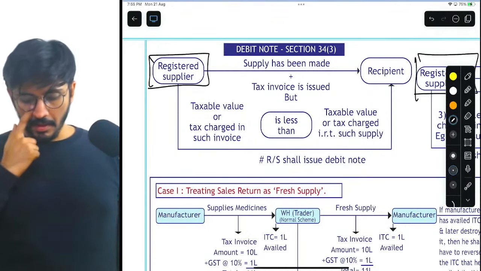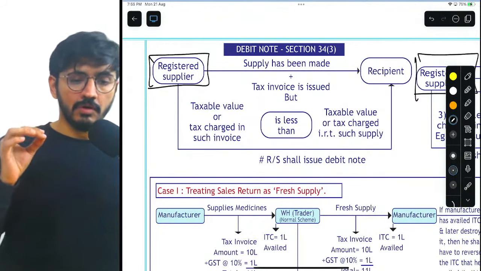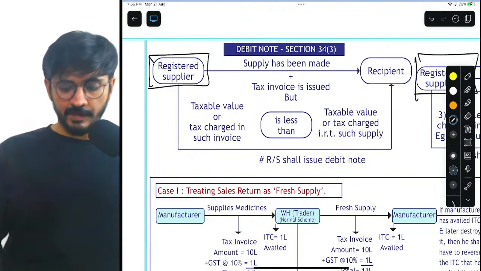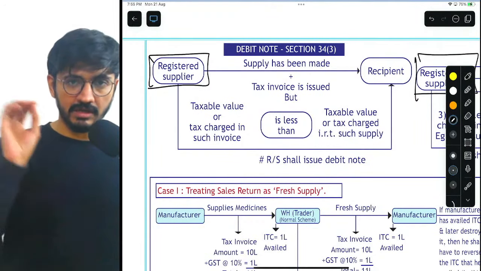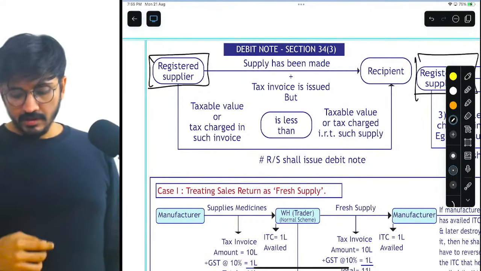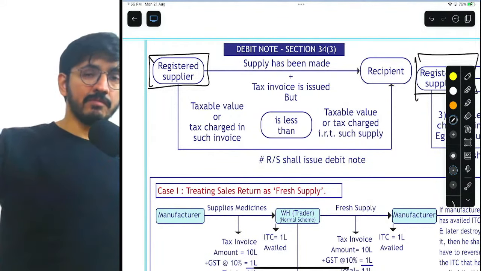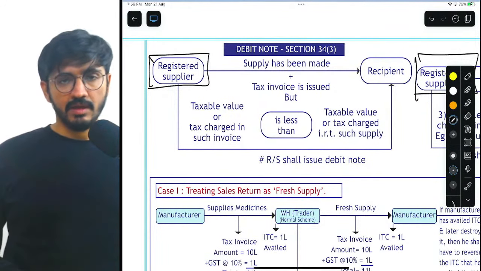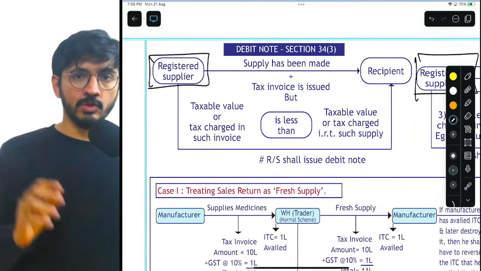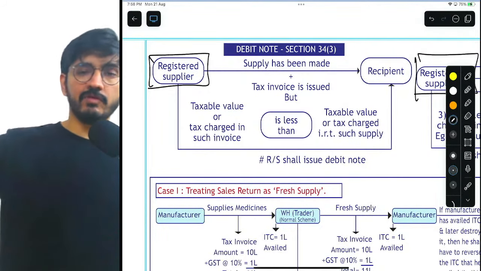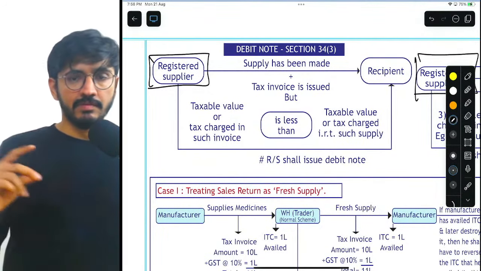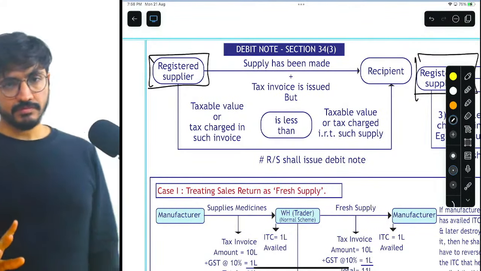You have to understand the entire perspective from the end of registered supplier. Now, if as a registered supplier you will receive money from the recipient, then you will issue debit note.